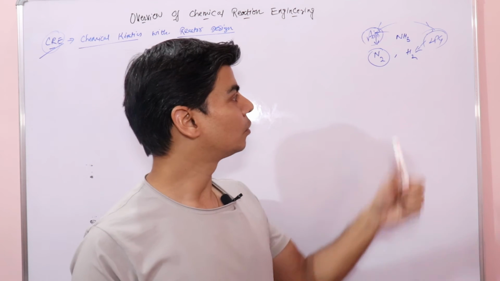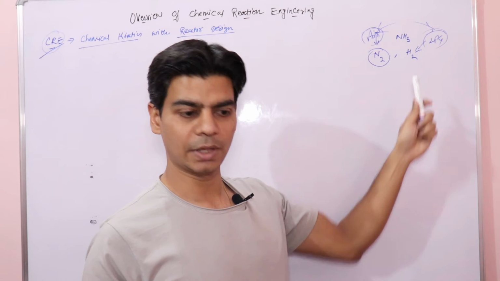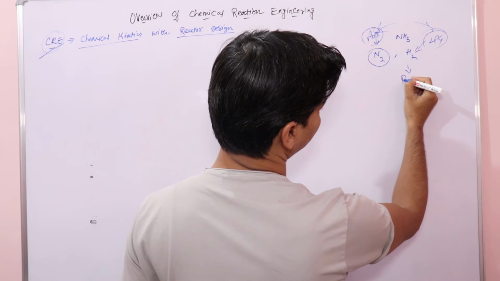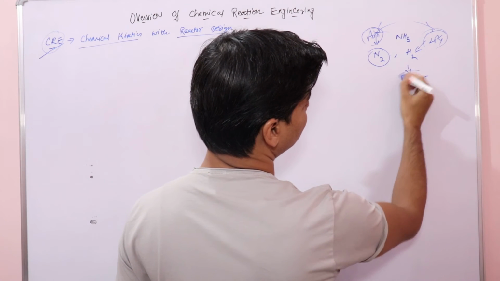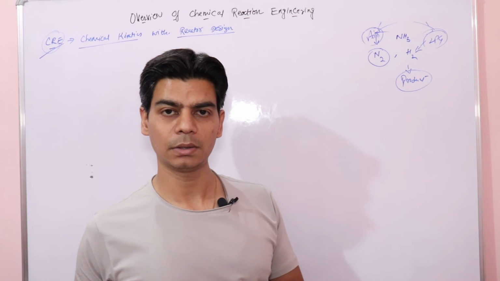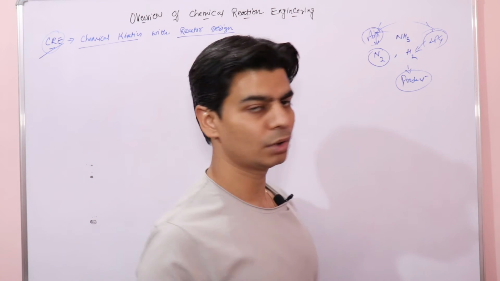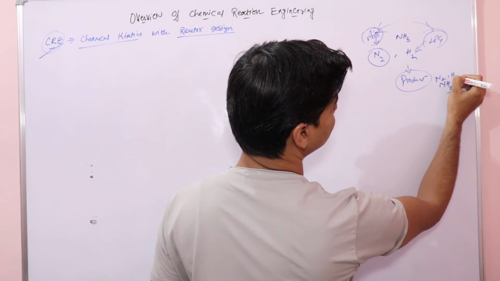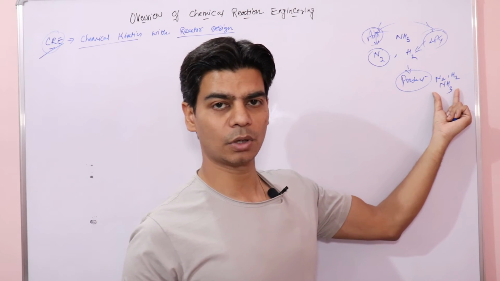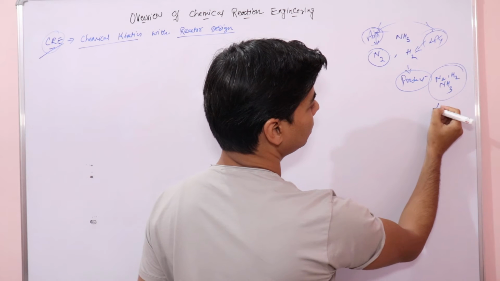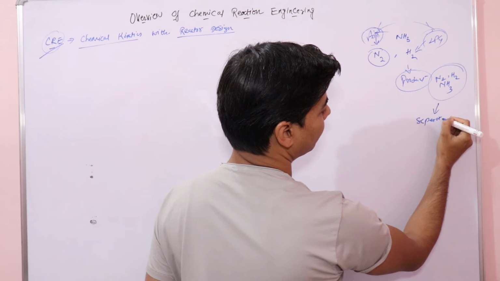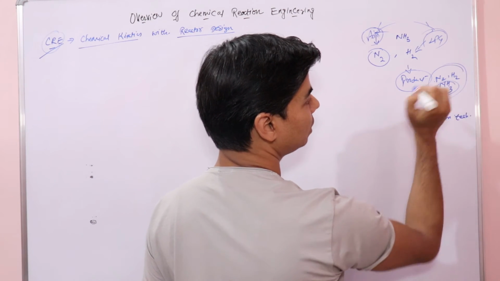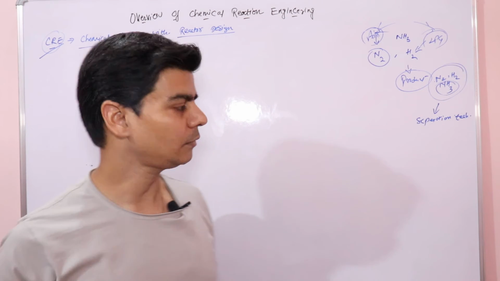And the outcome of these reactants would be a product. So from the other end of the reactor you will get a product, say ammonia. If you remember Haber's process, you get ammonia along with nitrogen and hydrogen. So you have to separate this product; you need a separation technique to separate ammonia from the nitrogen, hydrogen and ammonia mixture.